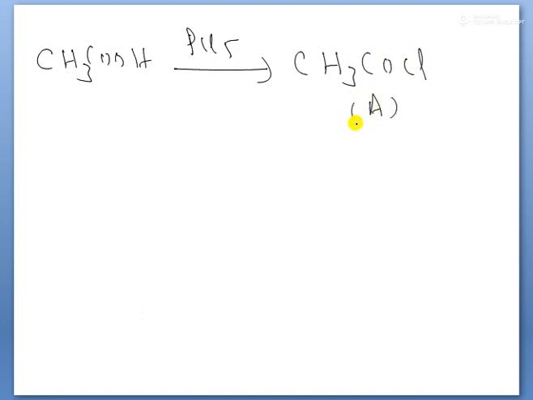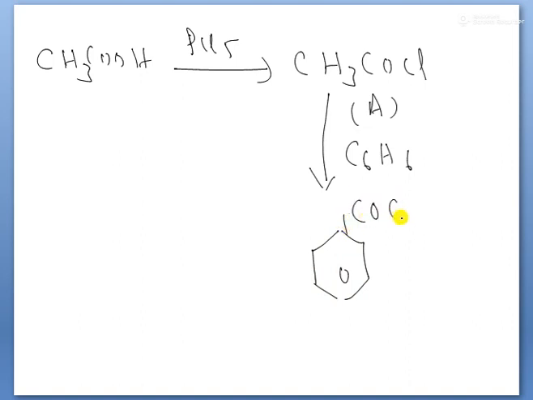This compound is A, which further reacts with benzene. What happened here? Elimination of HCl takes place to form C6H5COCH3. This is methyl phenyl ketone, children.